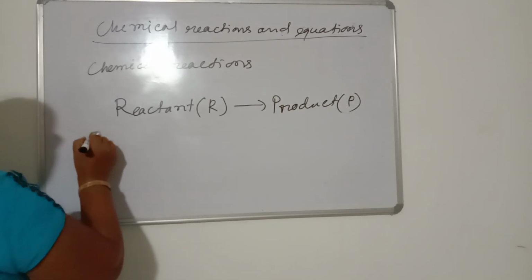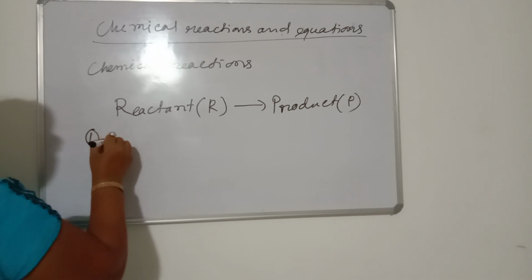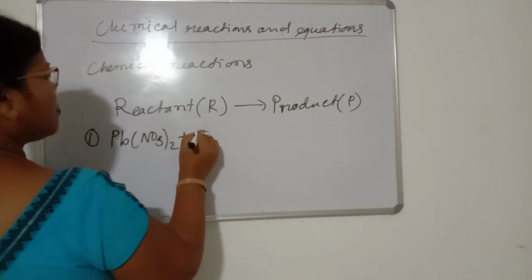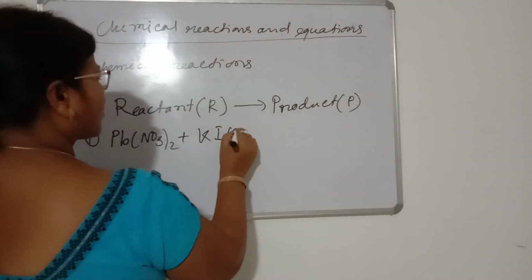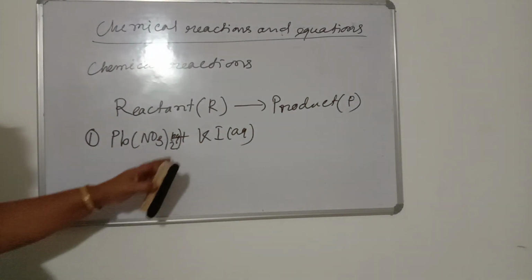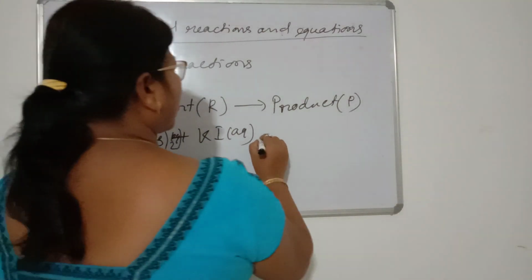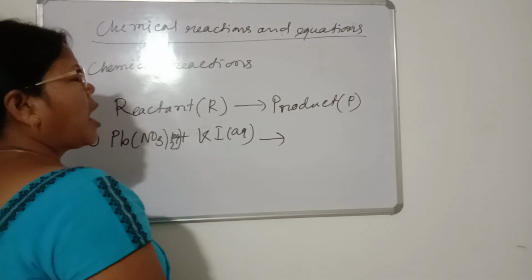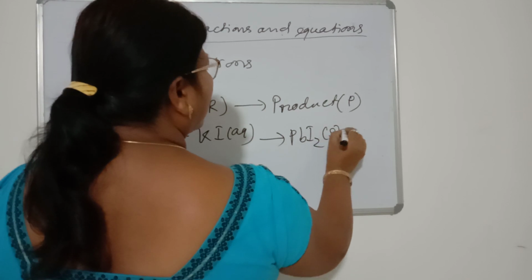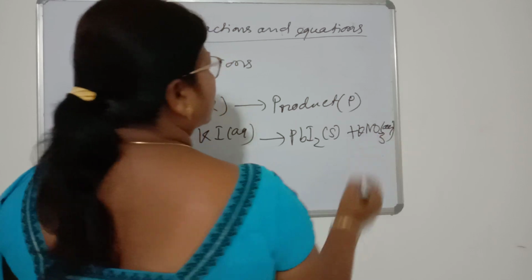For example 1, when lead nitrate is added to potassium iodide solution, both prepared in water, which is why we write aqueous, it forms lead iodide solid or precipitate and potassium nitrate aqueous solution.